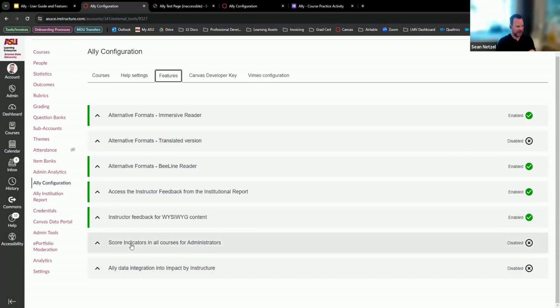There's a couple other things. I'm not really sure of the score indicator in all courses for admin that's disabled. A couple little things here.